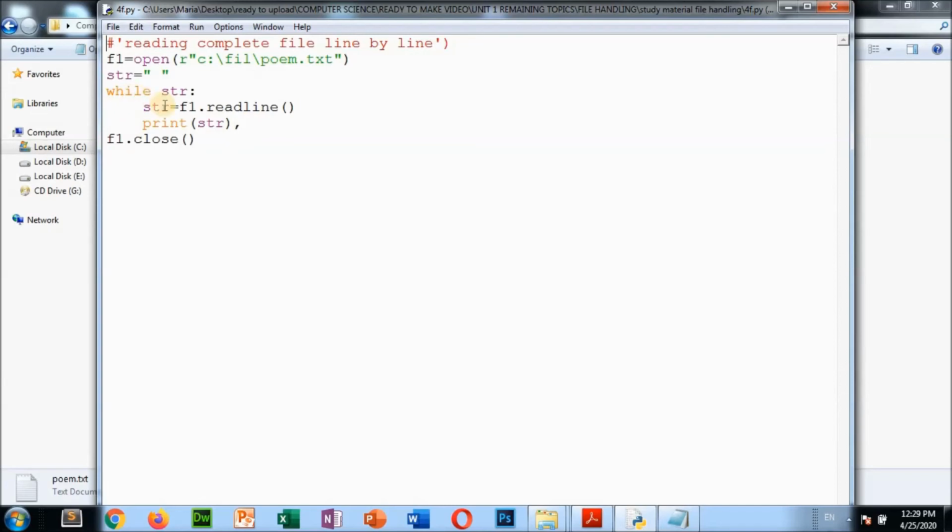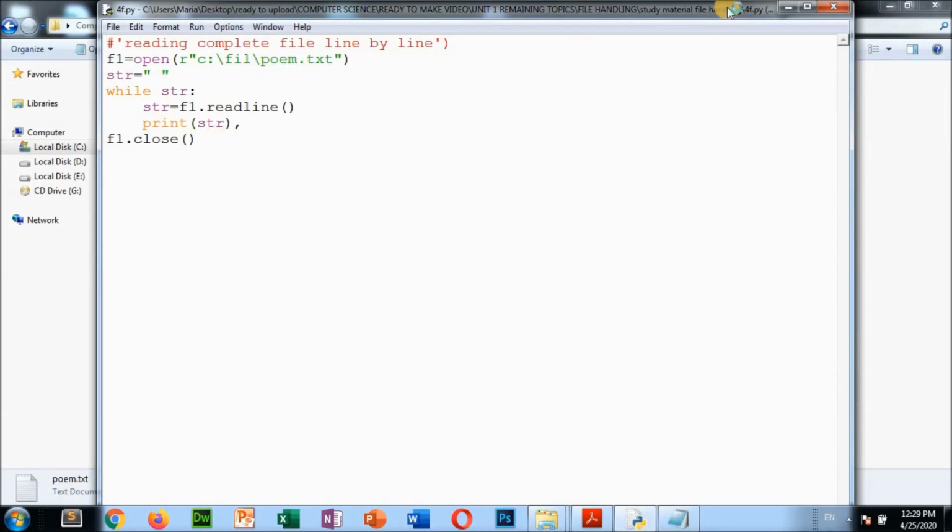So again this loop will execute. Why? Str has not finished. We have read something and stored again in str and will display. So like that, one by one line it will read, store in str and display, because it is a loop. Until the loop condition is satisfied, it will execute again and again.